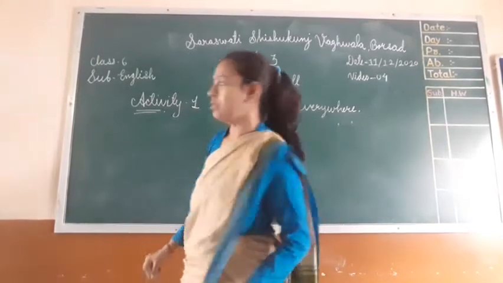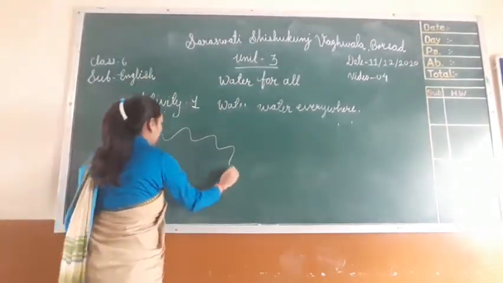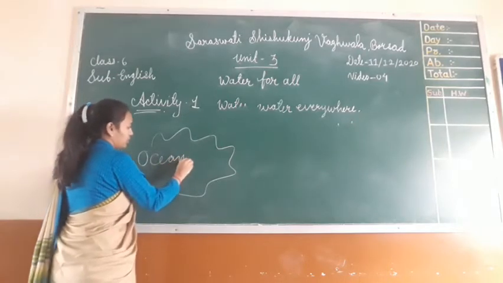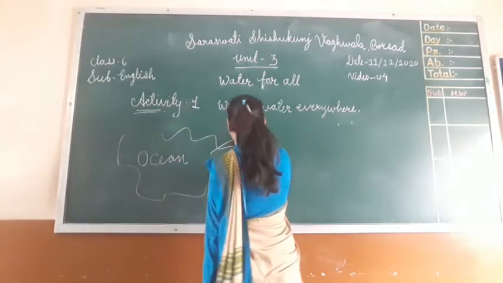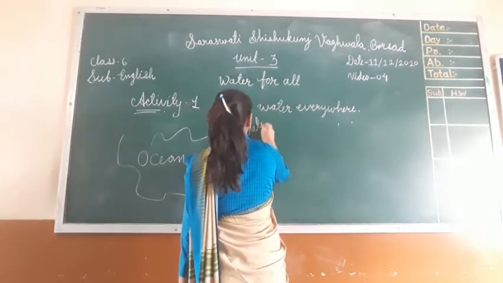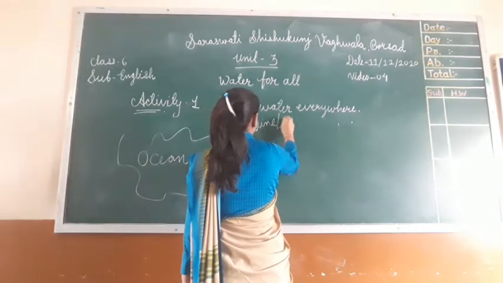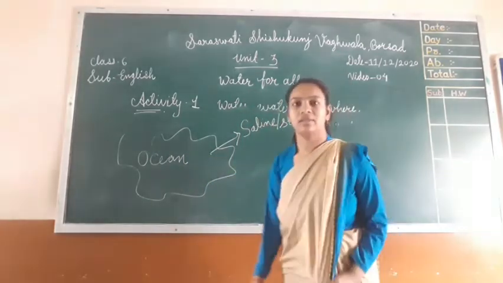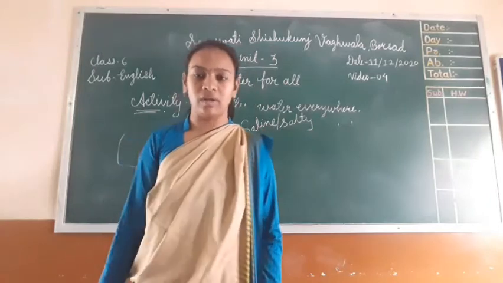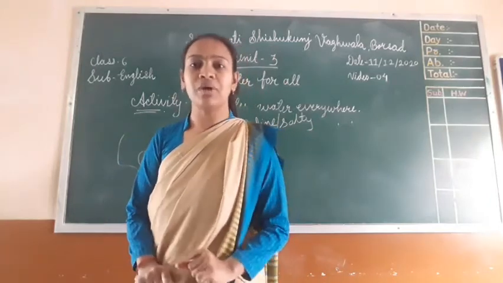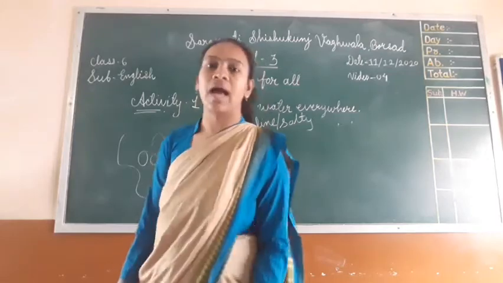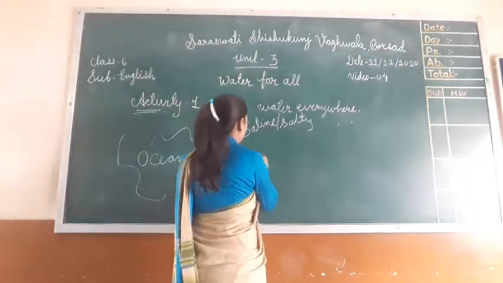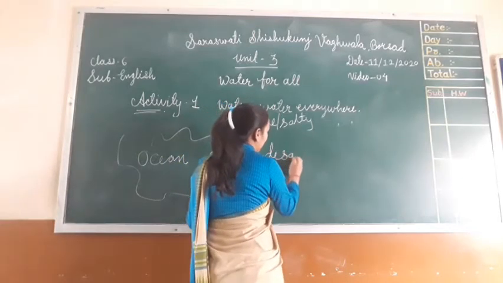See all of you, if there is an ocean, and ocean water is saline, saline means salty. Ocean water is saline or salty. So which process do we have to use for this? Then we have to use the process of desalination.